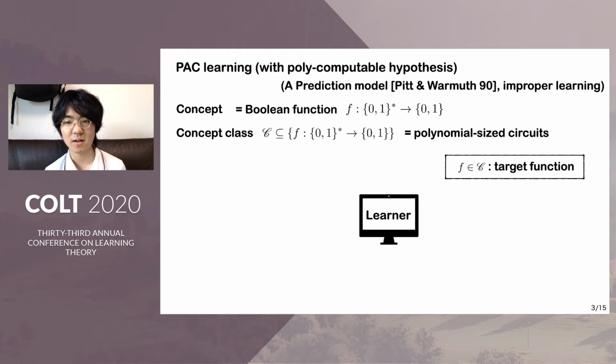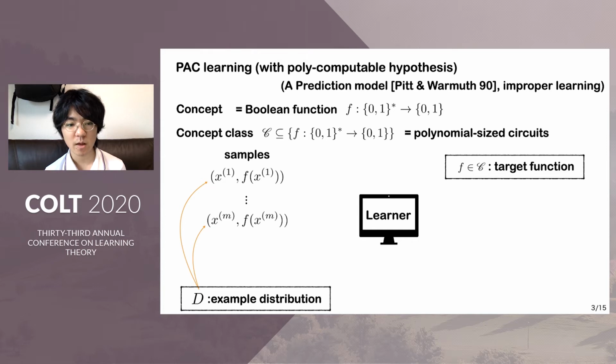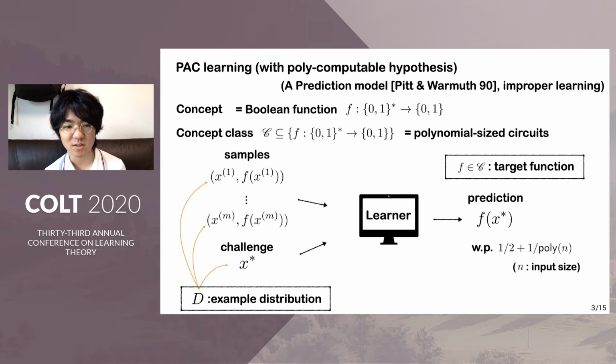In this model, the learner learns a target function in the concept class under some unknown example distribution. First, samples, which are tuples of input and functional value, and a challenge are generated according to this example distribution, and they are passed to the learner. The task of the learner is to predict the functional value of this challenge with good probability in polynomial time. And in this model, the learner must learn any target function in the concept class under any example distribution. So now I explain the first topic.